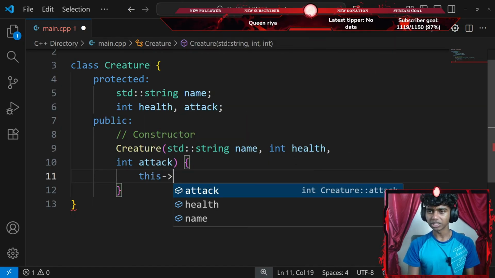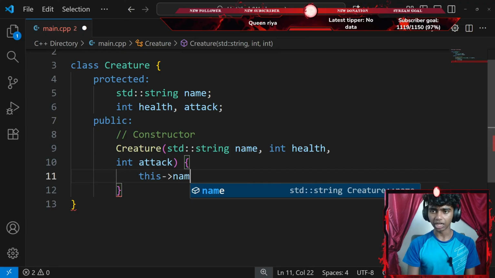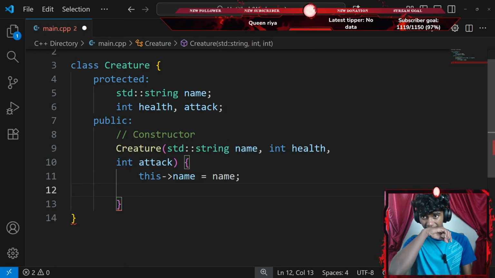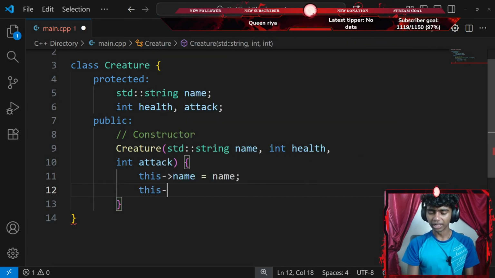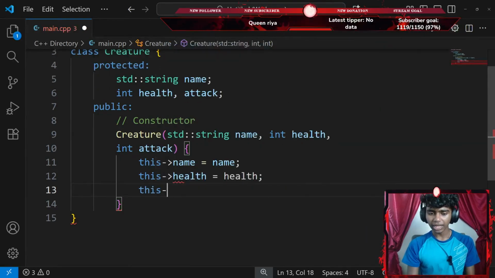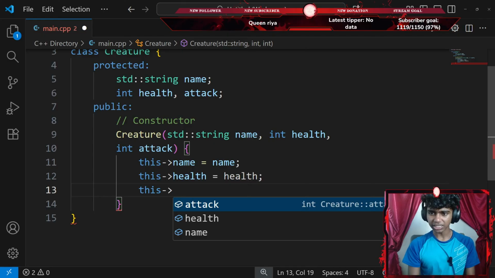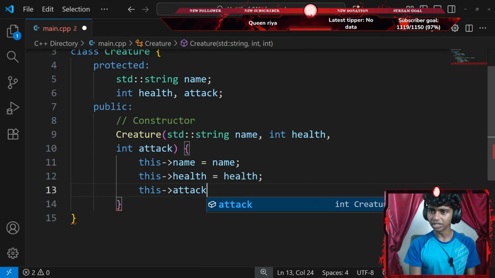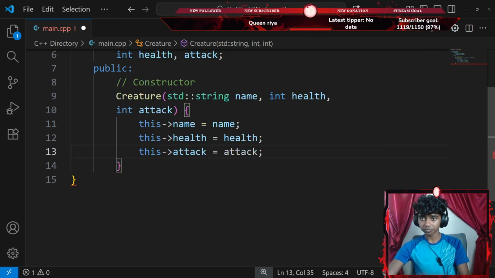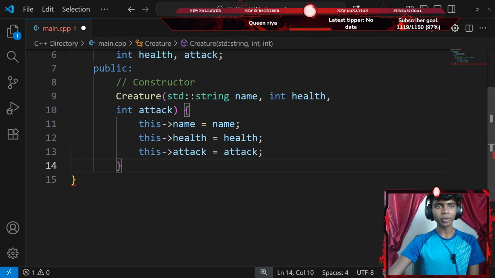So I'm going to go with something like this. Let's say name data member equals my name parameter, ending with a semicolon. And then health data member equals my health parameter, ending with a semicolon as well. And then lastly, attack data member equals my attack parameter, ending with a semicolon. Okay, and that's pretty much it for my constructor.